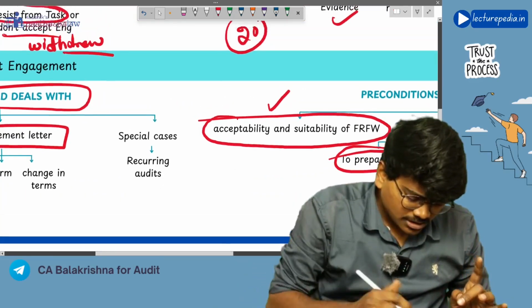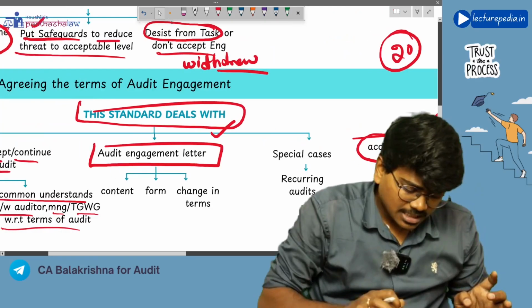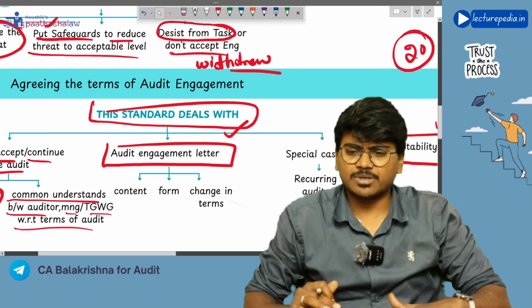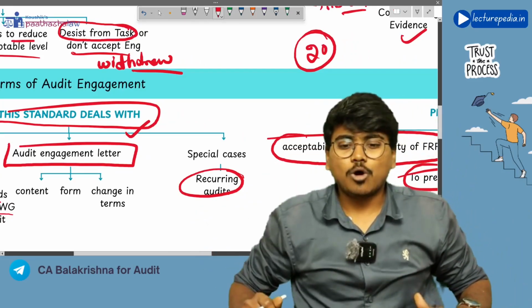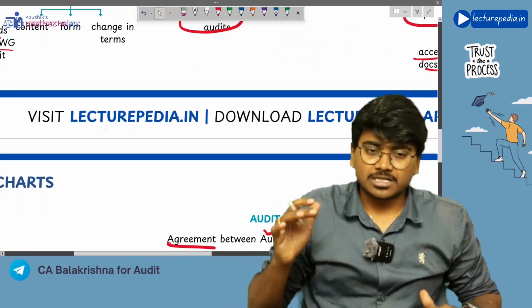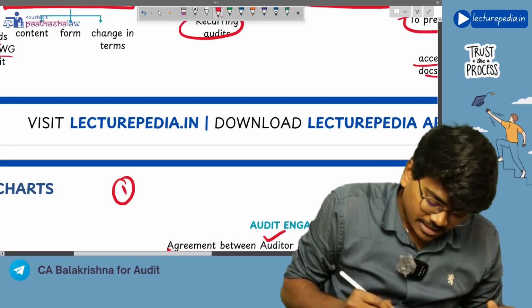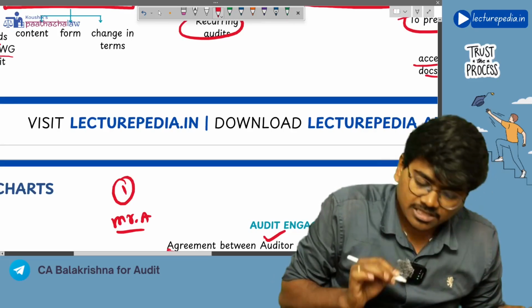so that is about the engagement letter. We have made a complete discussion with respect to the engagement letter. Now there is one special case, which is recurring audits. What is meant by recurring audit? Let's say, for example, in year 1, Mr. A has audited the financial statements.